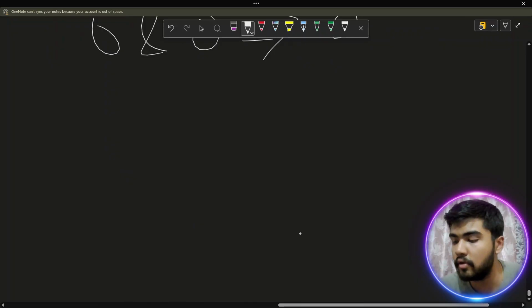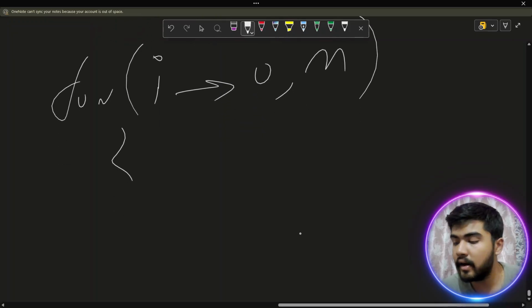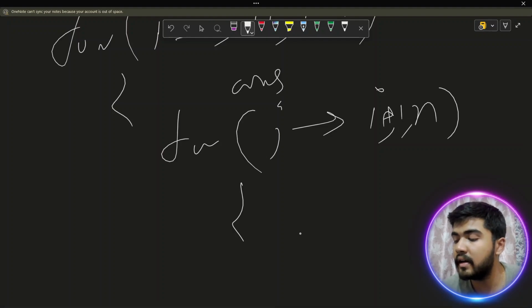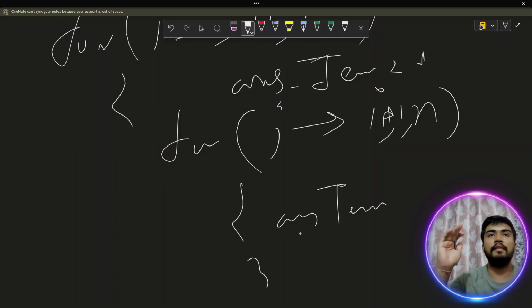I am just going to write the pseudocode. You can write a for loop with index i from 0 to n, and inside that you can run another for loop starting j from i to n, basically starting from i plus 1. Then you can check all the subarrays, bitwise, from i to j, what are the elements you have in this particular range.